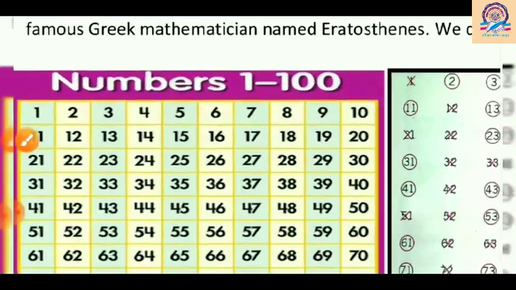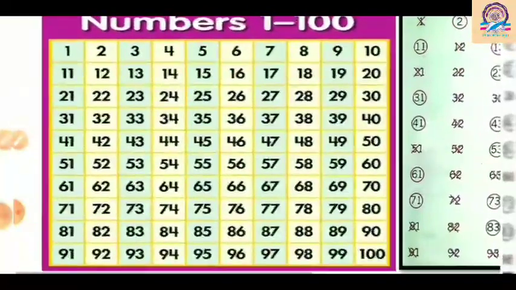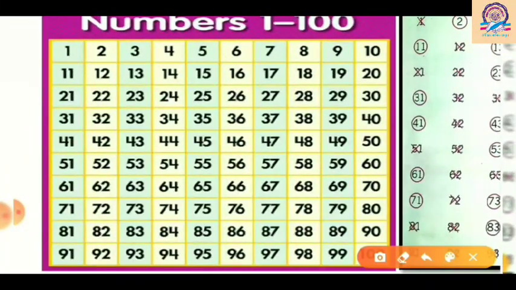So for that we have to write the numbers from 1 to 100. On the screen you can see here. And now what are the steps? My first step is I will cross out 1. Why? Because 1 is neither a prime number nor a composite number. So I will cross it out.